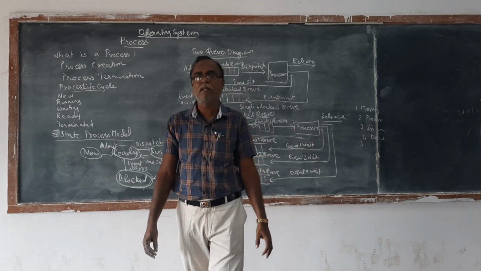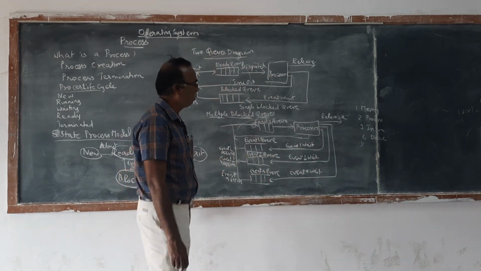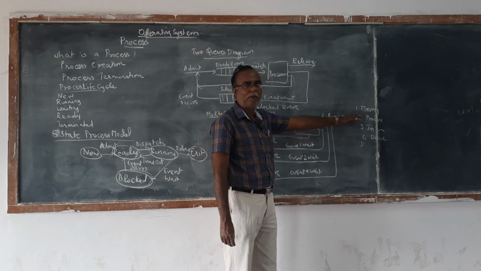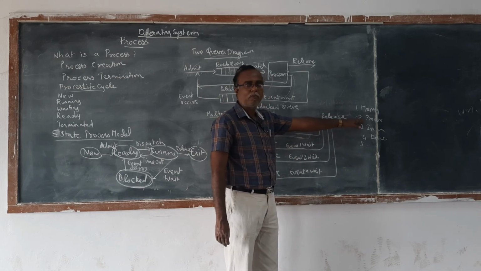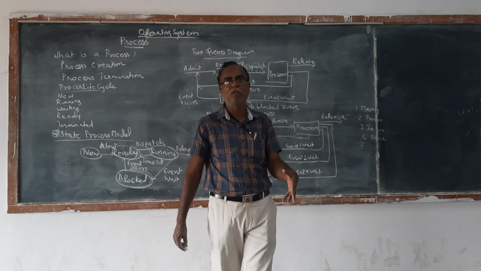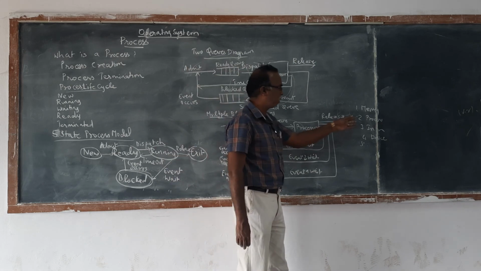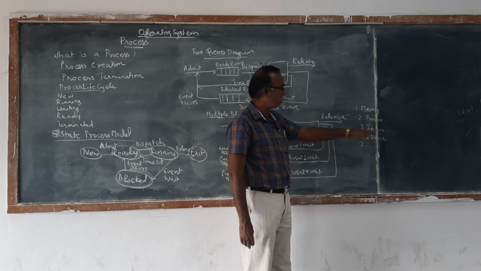The first is memory management. The memory should take up how much memory the process needs, and it is stored in memory management. Then in process management, the process is made to execute. Whether an interrupt is occurring or an event is occurring, the process is made to execute. That is called process management.